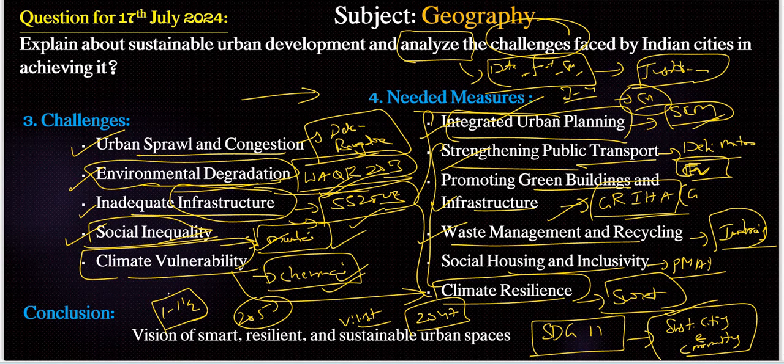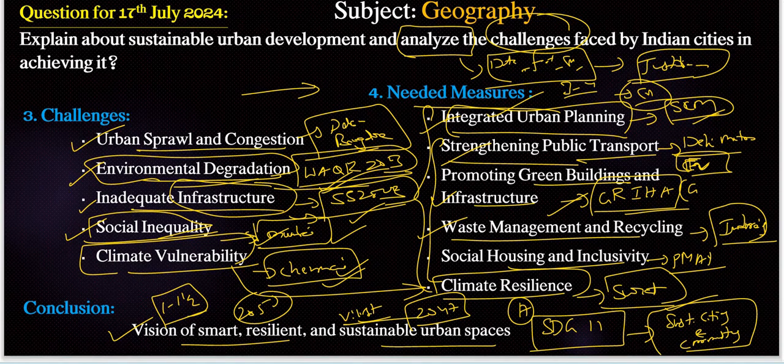We need to connect whatever we have among the 17 sustainable development goals with respect to our topic, especially in the conclusion part. Apart from that, the vision of smart, resilient and sustainable urban spaces India can achieve in the future, looking forward towards 2050 or Viksit Bharat, right? This is the best approach for this question.